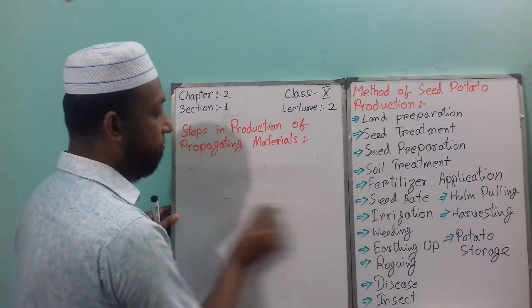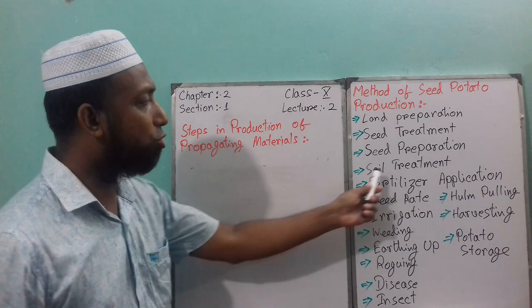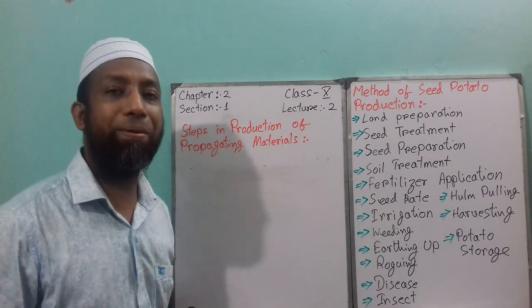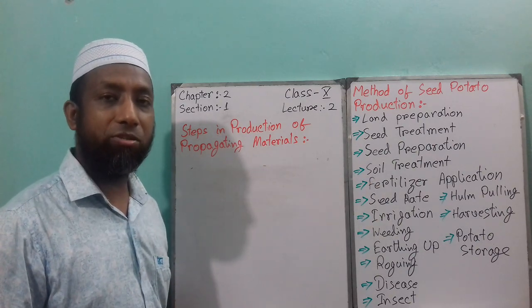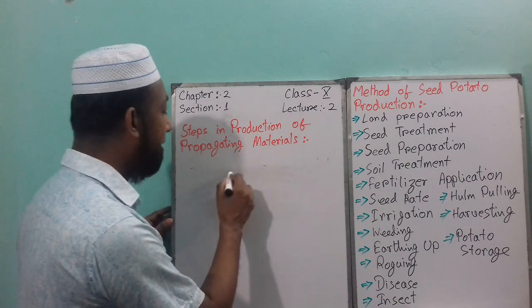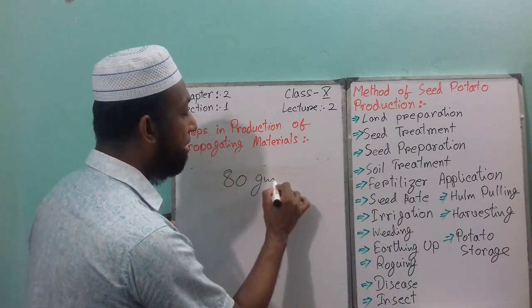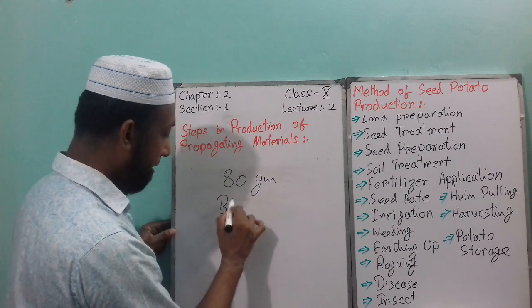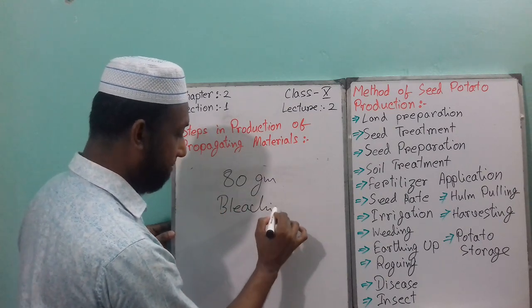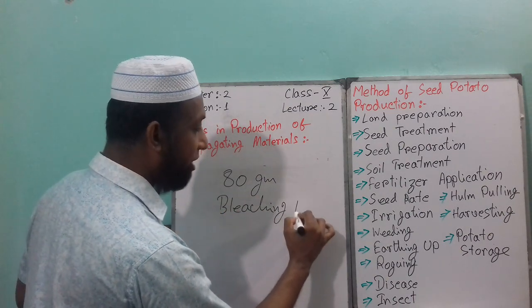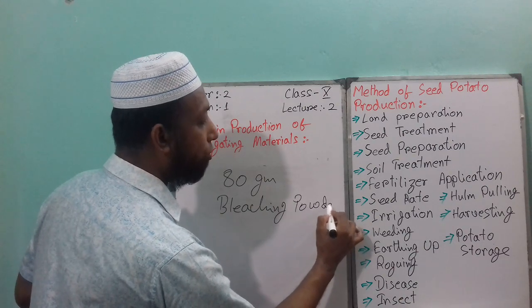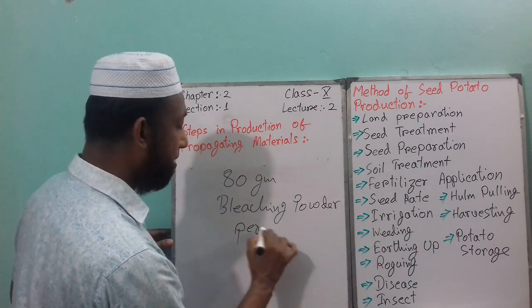Next point is soil treatment. How do you treat the soil? For soil treatment, you have to apply 80 gram bleaching powder per decimal.